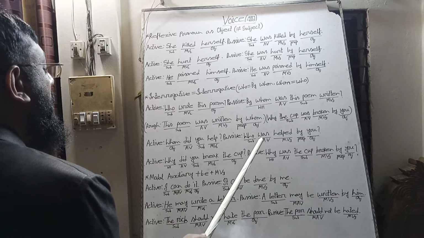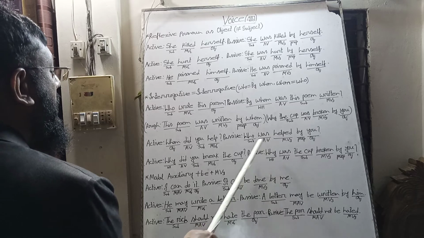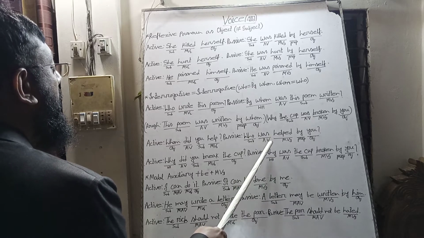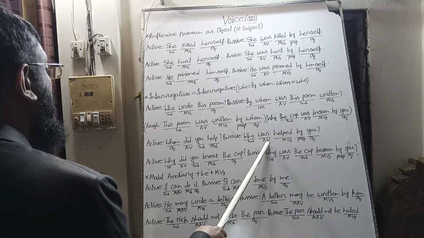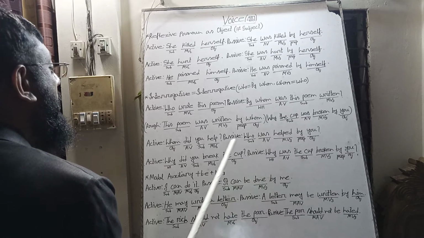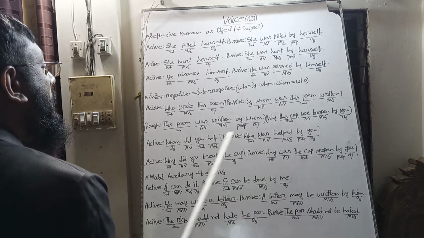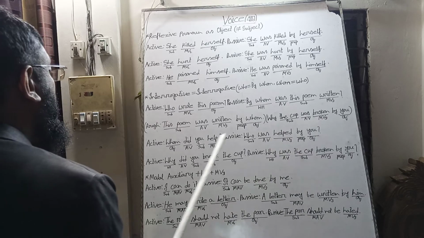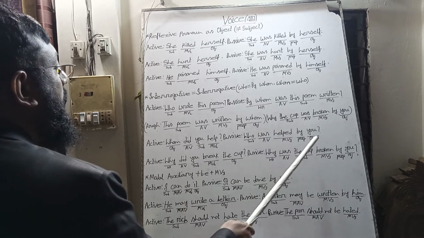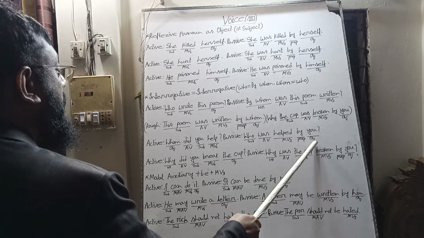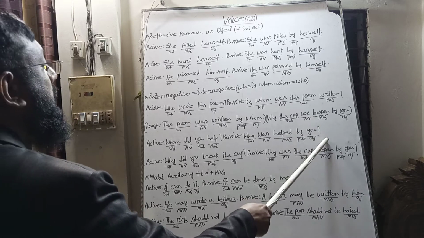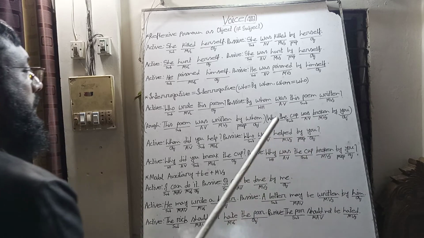So we will bring in the passive voice was or were. With who we will bring was as auxiliary verb, and then we will use the past participle of the main verb help, and then we will bring the preposition by, and the subject you will be the object of by, and at last we will use a note of interrogation.